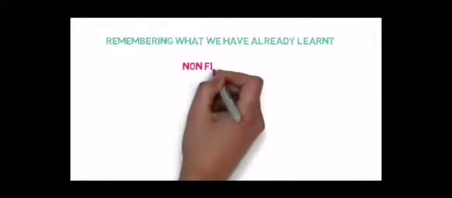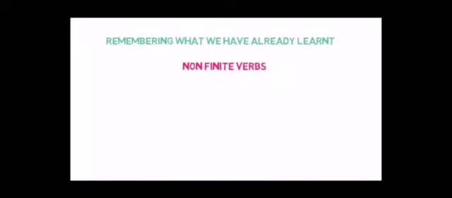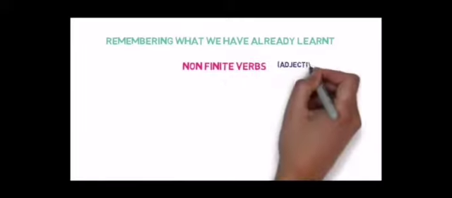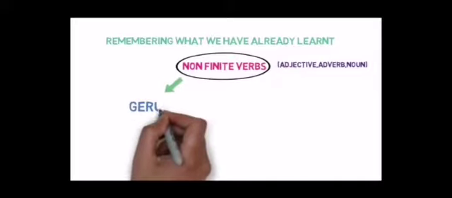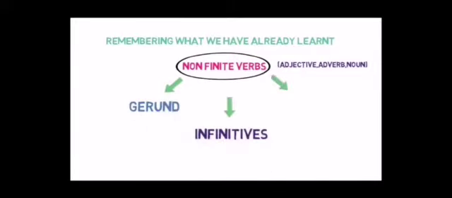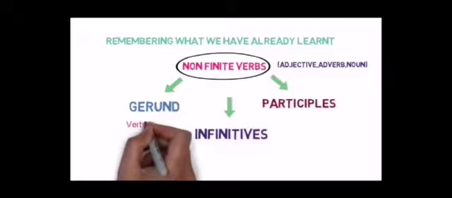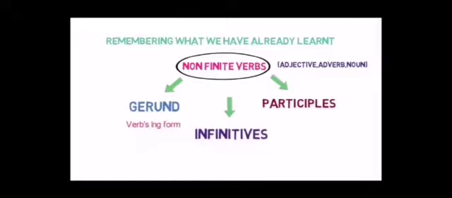Remember what we have already learned. Non-finite verbs. Adjective, adverb, noun. Now today we will go through non-finite verbs. Non-finite verbs are basically of three types: gerund, infinitive, participle. In gerund we are using verb plus ing. In infinitive we are using to plus verb first form.